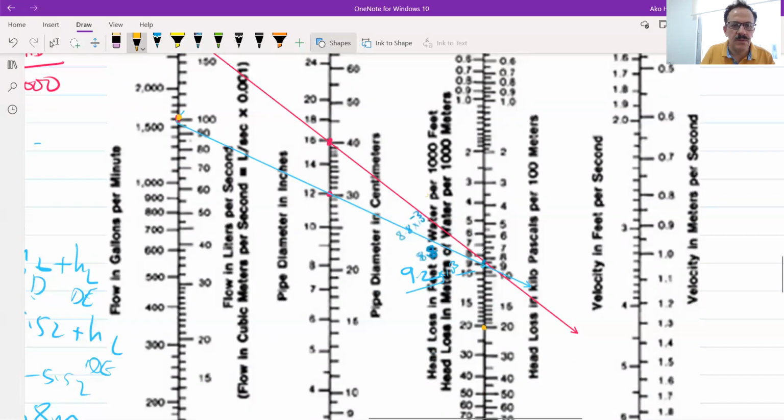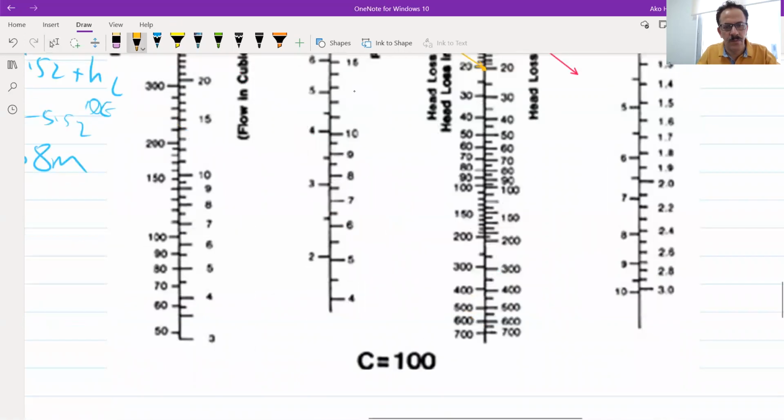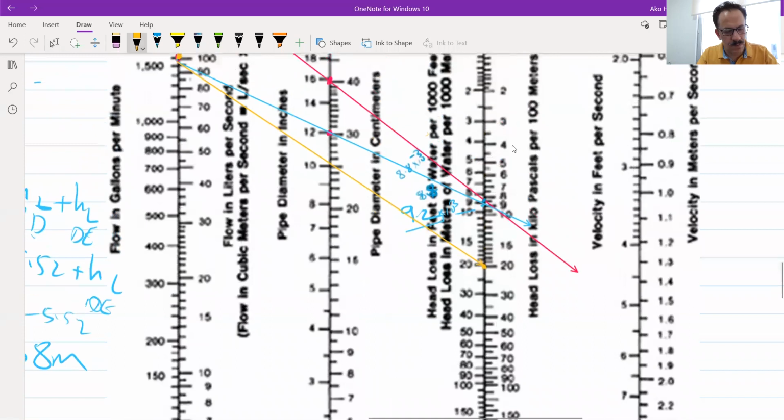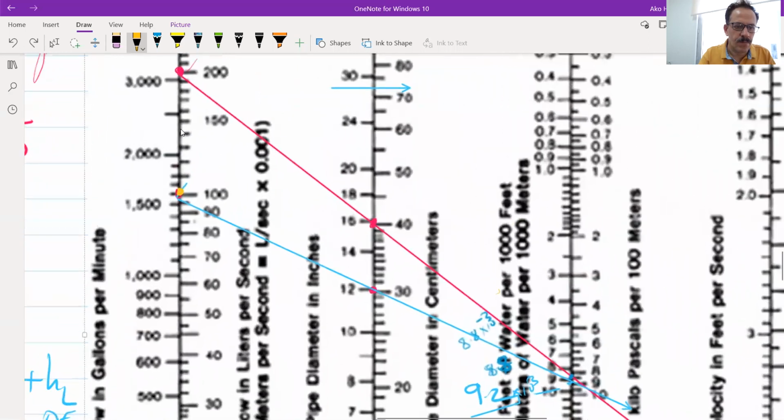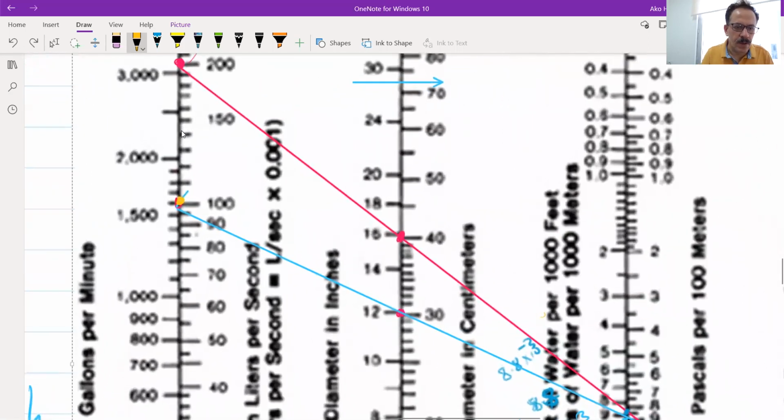I will connect between them. But somehow it should be more. I have 100.